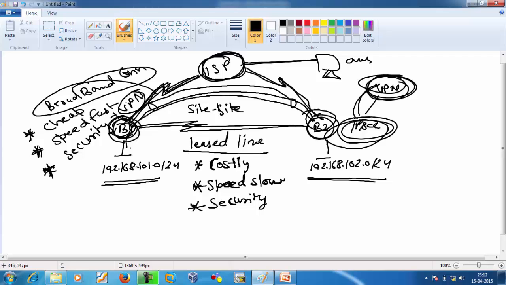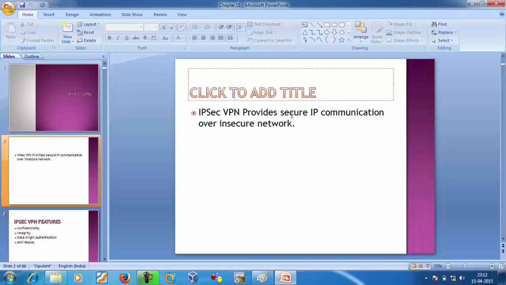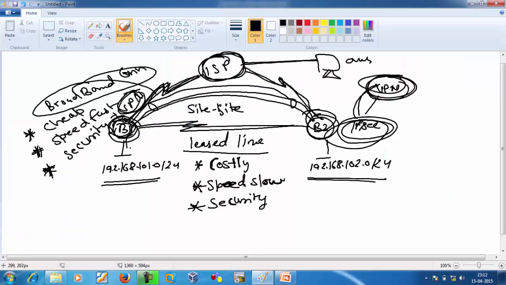Now the question is, what is VPN? IPsec VPN provides secure IP communication over an insecure network. In this scenario, we want branch 1, or site 1, to communicate with branch 2, or site 2, in a secure way. So a technology, concept or feature which provides secure connectivity over the ISP, where we assume the ISP is an insecure network, is called VPN.